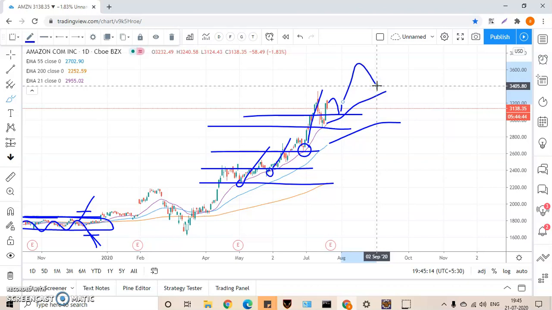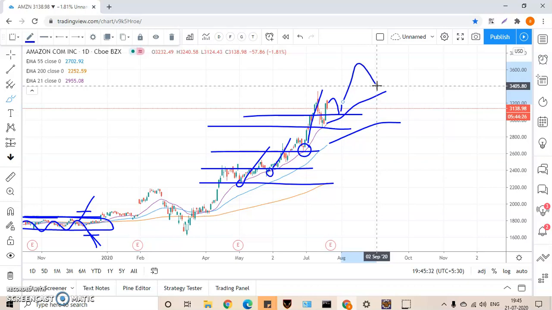Okay, so I hope you guys understood this method of simple moving averages, the EMAs, and how we can use these simple EMAs to trade with the trend and to be always right in the market.